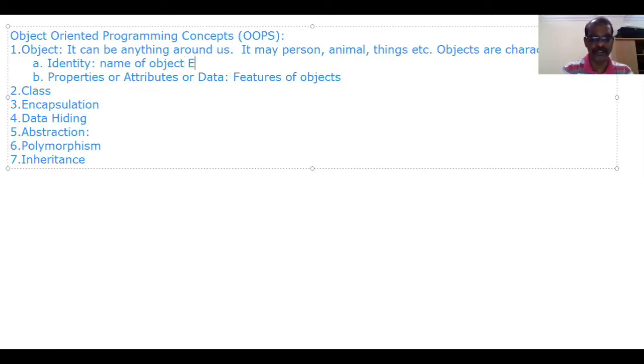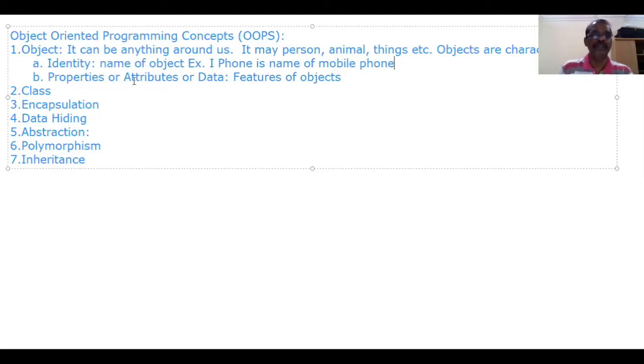What is an example for the name of the object? Consider a mobile phone, which we know very well. iPhone is the name of a mobile phone. Similarly, Android phone is also the name of a mobile phone.